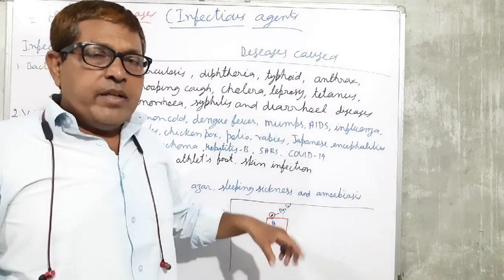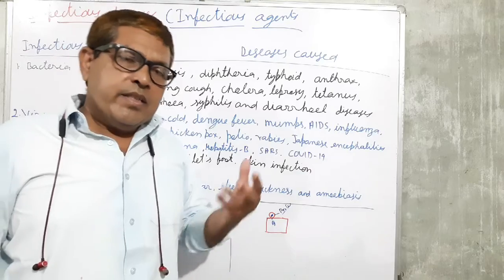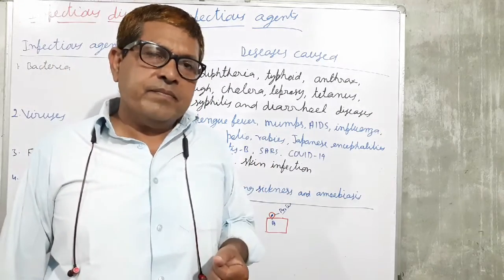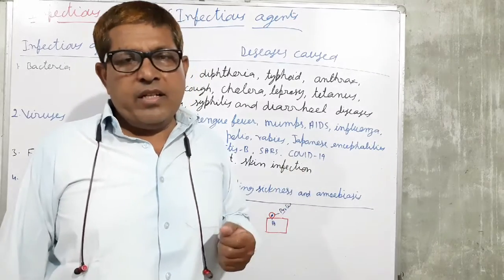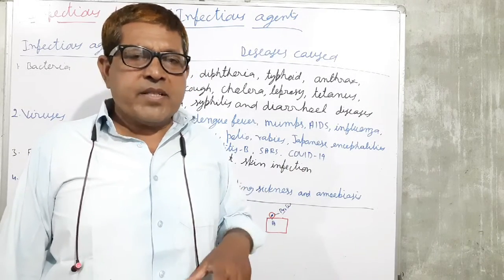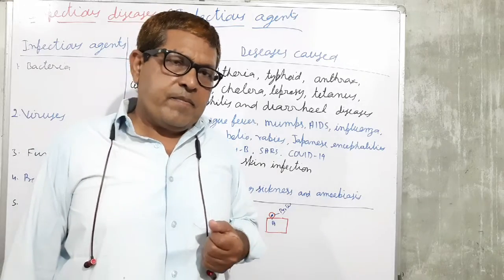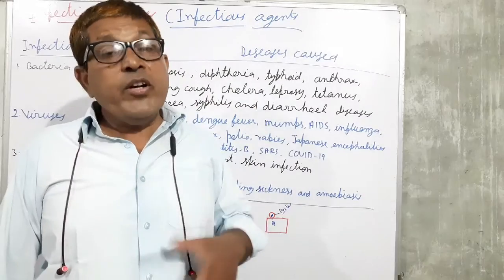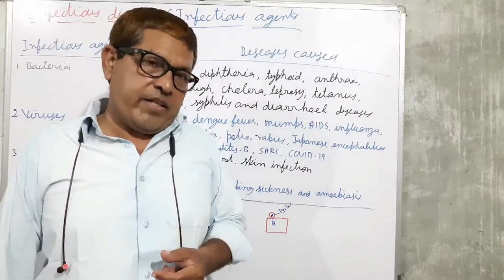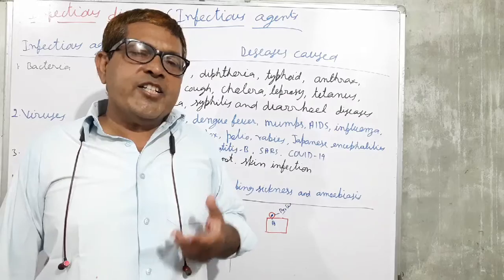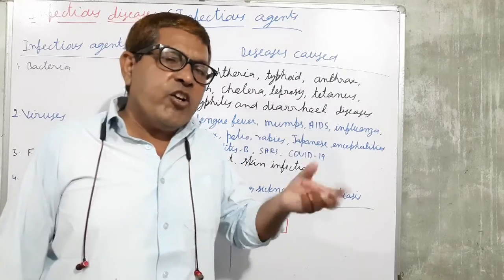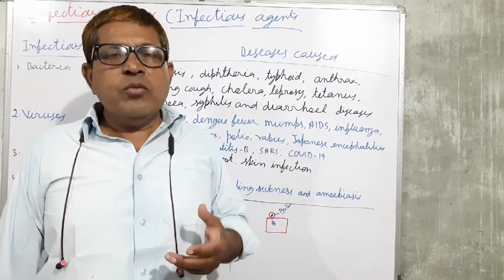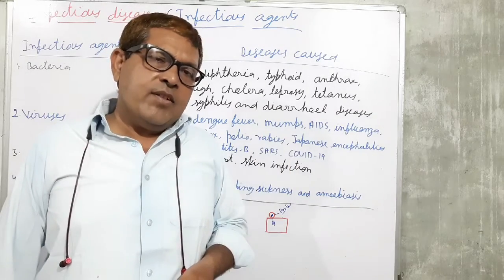Inside the cell it controls the genetic material of the host cell, and this host cell forms the virus. It has no machinery of its own. Then how will antibiotic affect the virus? If virus has no such biochemical pathway, how can antibiotic be effective on the virus?